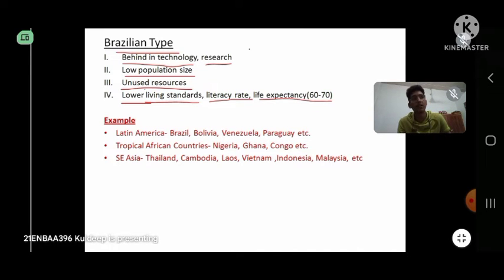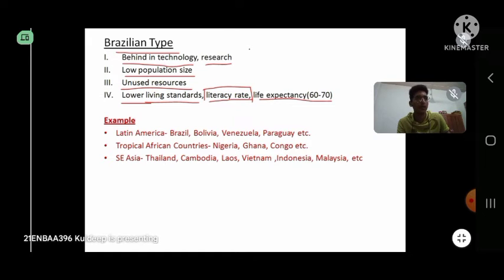Literacy rate is low, which means the education opportunities are not available enough, and due to this, literacy rate affects other things also. Low literacy rate means that they are also low in technology, as we can see, and in health infrastructure, due to which the life expectancy is low and the overall living standard is lower. So these were the characteristics of the Brazilian type.